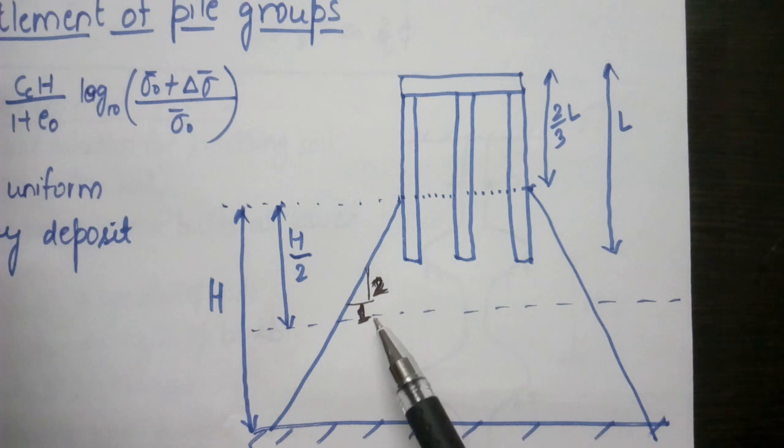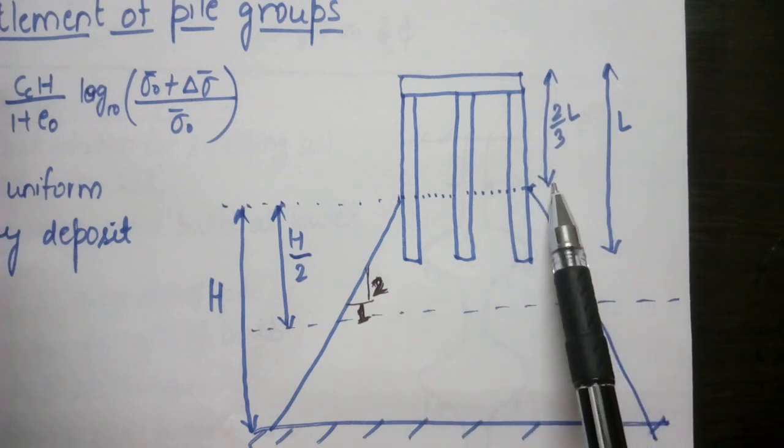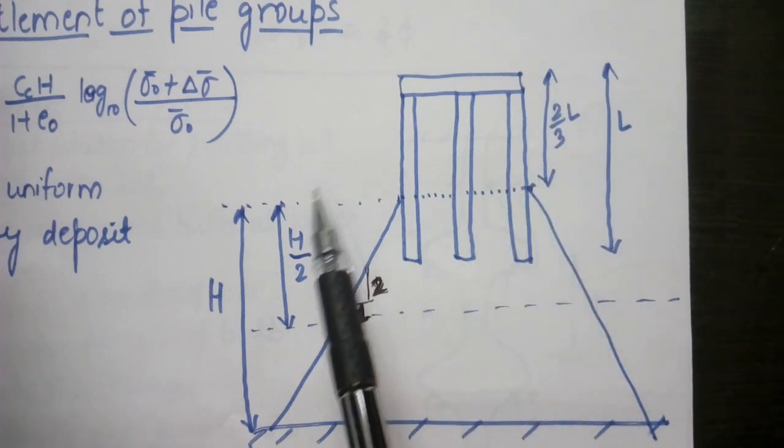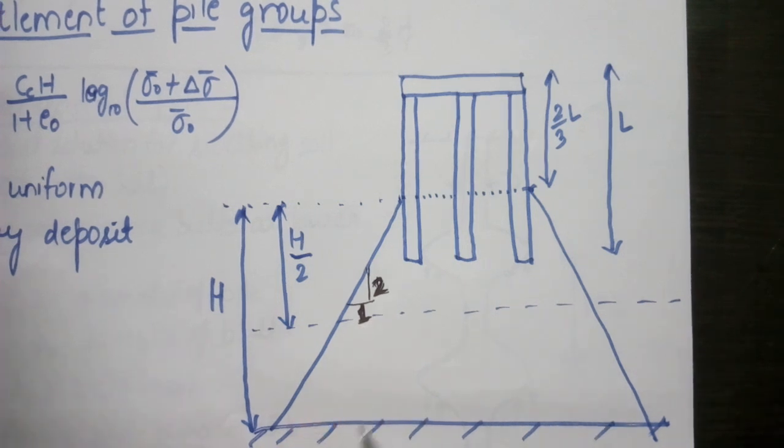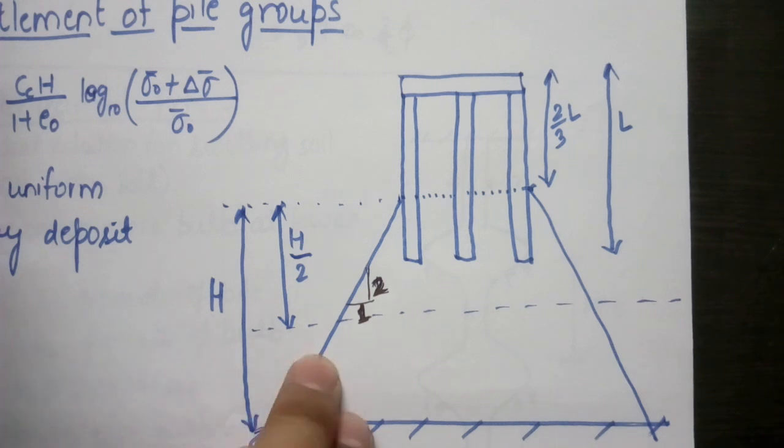We start the level from 2/3 of the length of the pile. The thickness of the soil layer is taken as H, and this is H/2. The slope of this distribution of the stress is 2:1. At the base, this is the hard stratum.